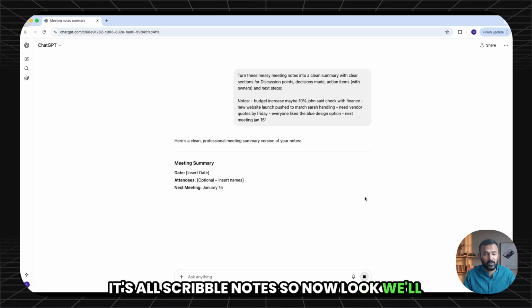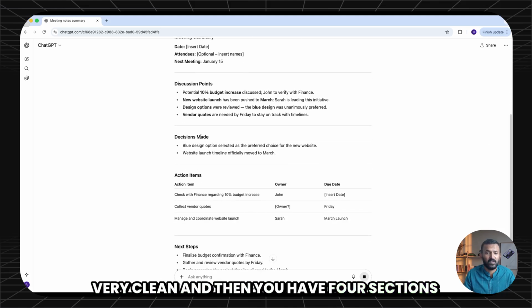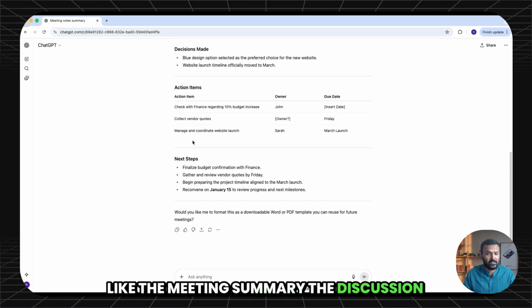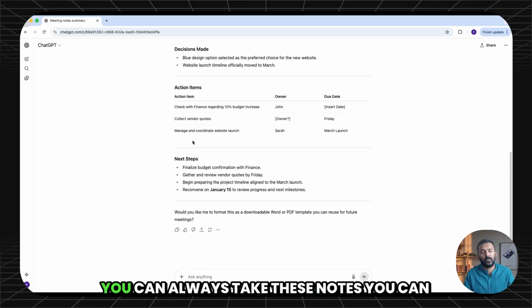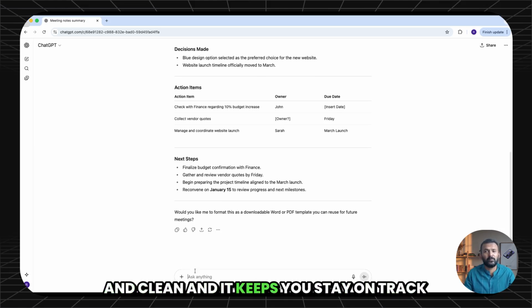So now we'll look at the output from ChatGPT. It'll be very clean, and you'll have 4 sections, like the meeting summary, the discussion point, the decisions made, the action items, and next steps. It's perfect. You can always take these notes, you can refer back to them, and it's very neat and clean, and it keeps you stay on track.